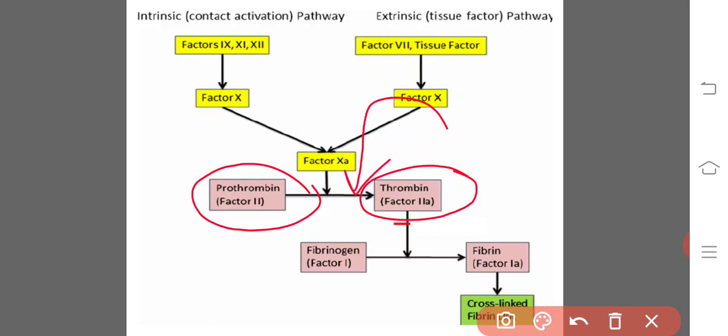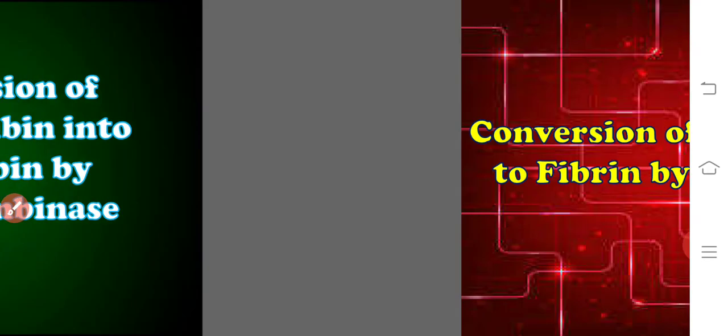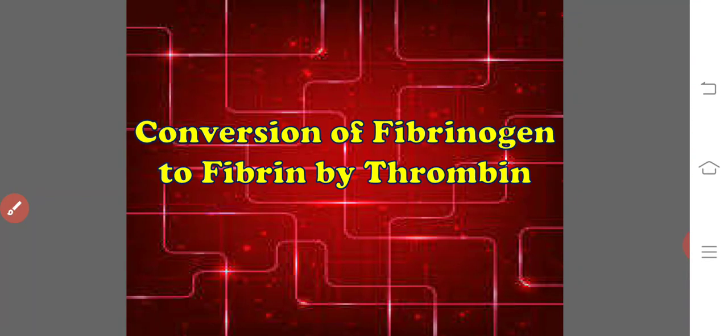Now this thrombin has the ability to convert fibrinogen into fibrin. That is the next step, conversion of fibrinogen into fibrin by thrombin. So what is the difference between fibrinogen and fibrin?